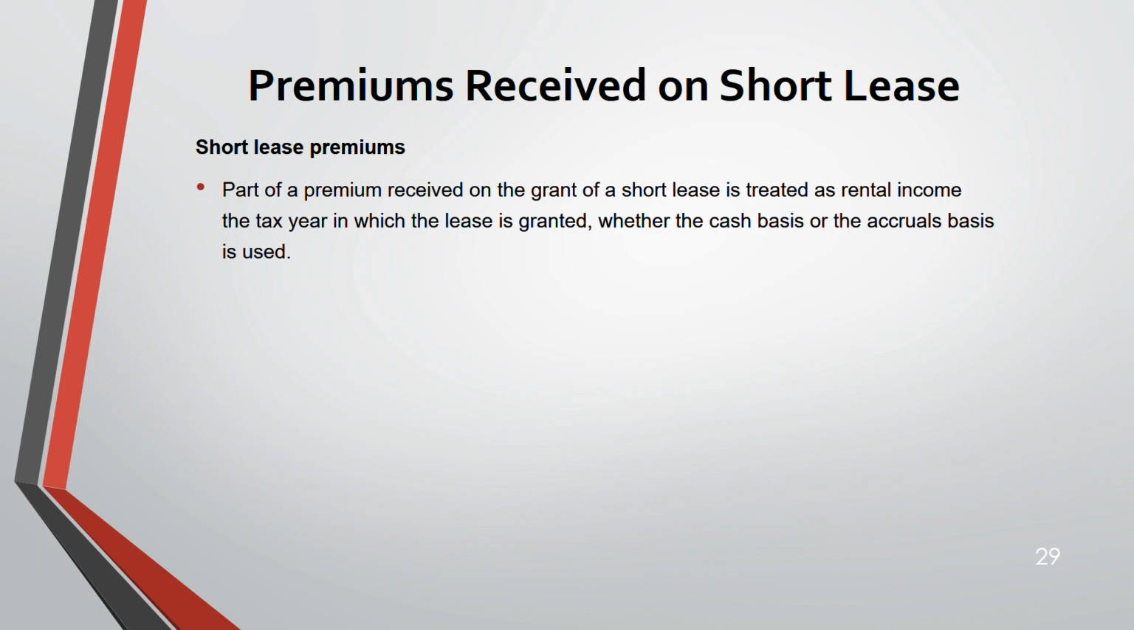Short lease premium. Part of the premium received will be treated as rental income, whether you use cash or accrual basis. So the amount is taxable, and even this comes under property income if you are giving a lease. This is how you calculate the taxable amount.